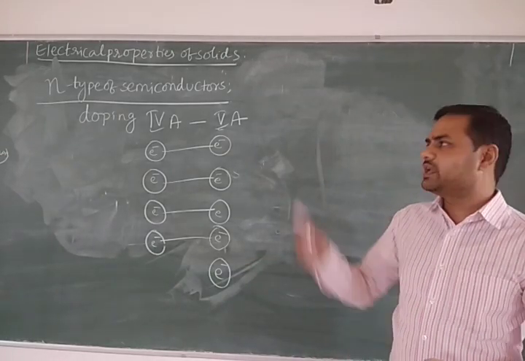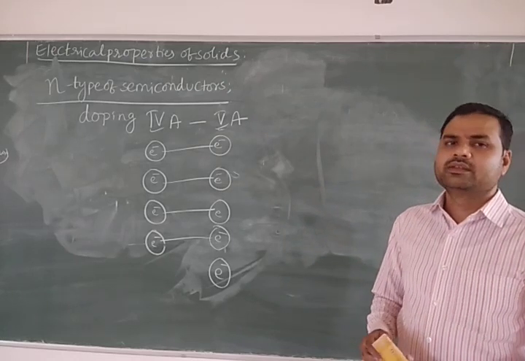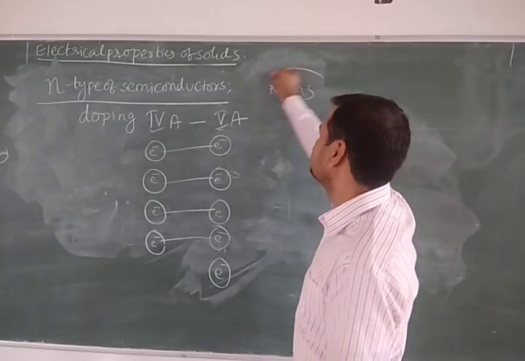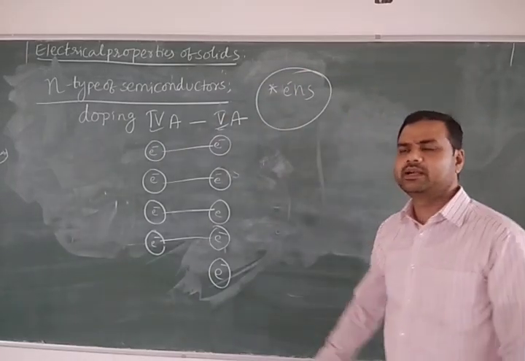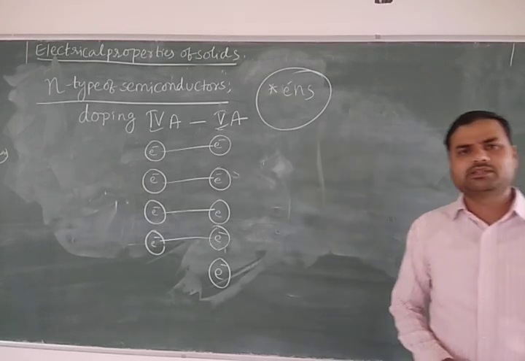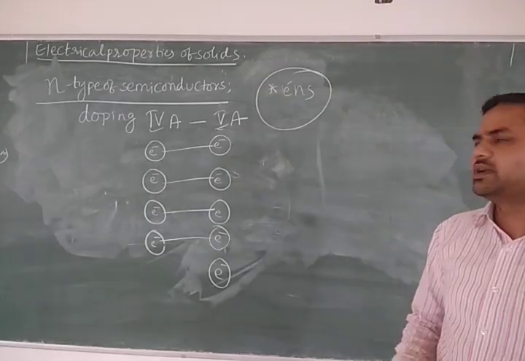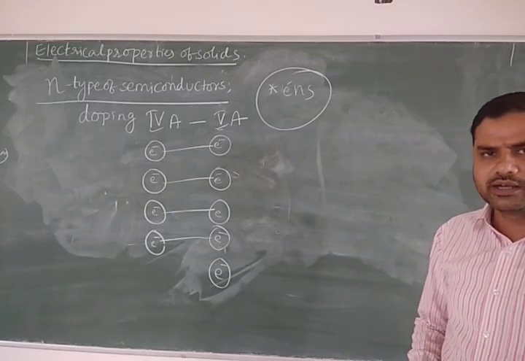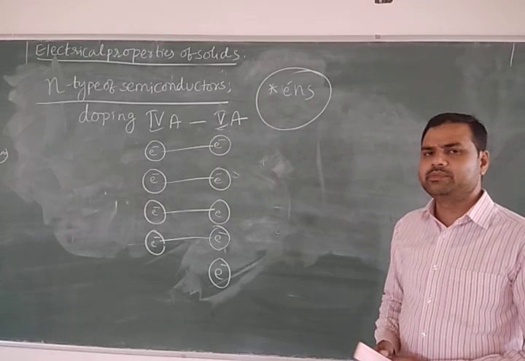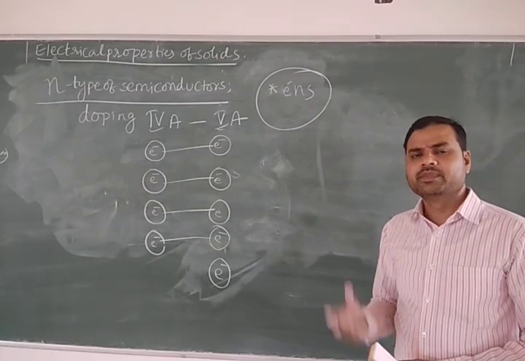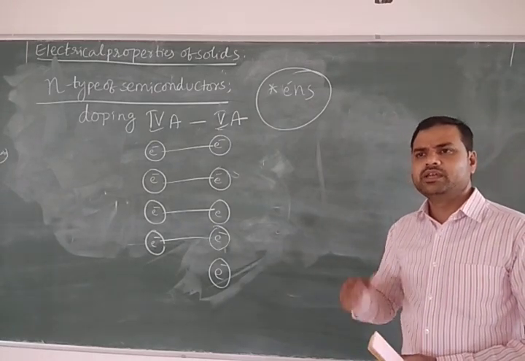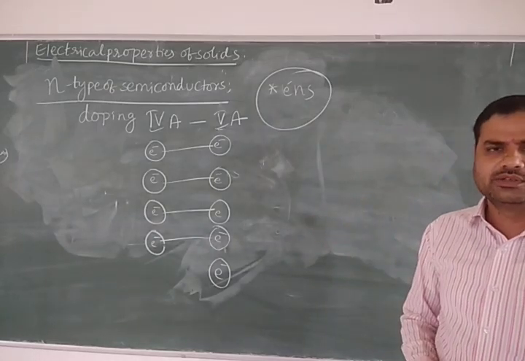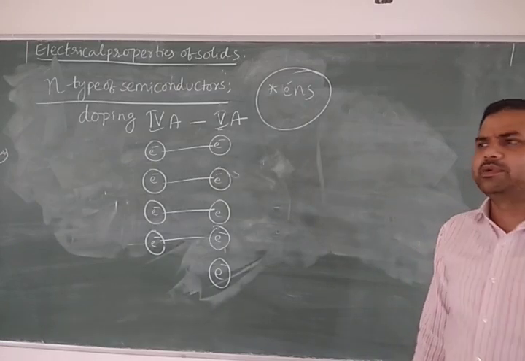Therefore, what are the current carriers in an N type semiconductor? Electrons. Very important point. In the case of a P type semiconductor, the current flows through the formation of holes. In the case of an N type semiconductor, the current flows through the extra electron. So this is about the 2 types of semiconductor, P type as well as N type. P type is formed by doping 4th A with 3rd A, and N type is formed by doping 4th A with 5th A.